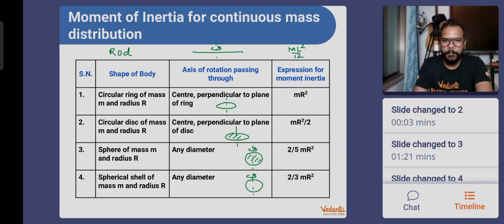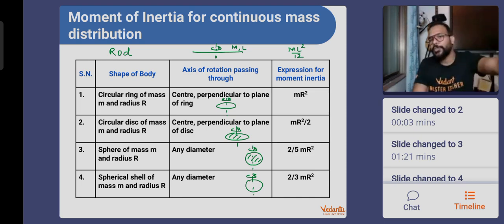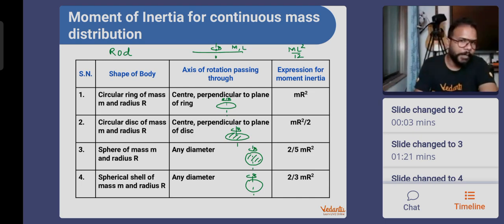This is how it is. Okay, everybody, you're going to use these expressions of moment of inertia so many times that you will naturally be able to remember them. But my piece of advice, write them on a piece of paper, stick it on your most favorite wall, and keep on looking at that expression again and again. You'll remember it. Okay, good.